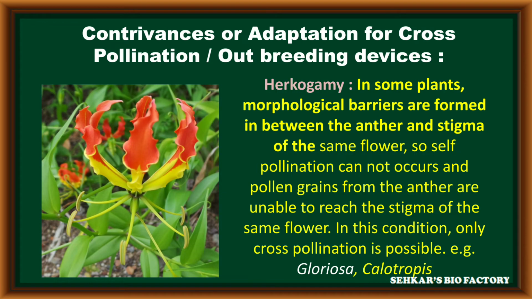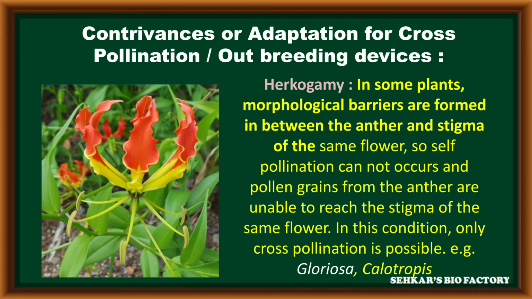The next method is hercogamy. Hercogamy is when, in some plants, there is a physical or morphological barrier between the anther and stigma to prevent self-pollination. At the same time, in bisexual flowers, the male and female reproductive organs are arranged in opposite directions or at different places to prevent self-pollination and promote cross-pollination. This is called hercogamy.